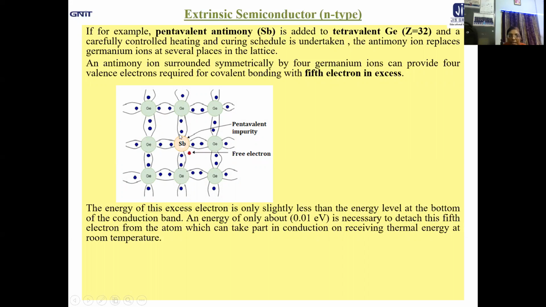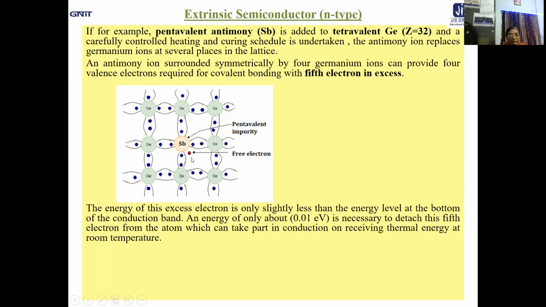Now, an antimony ion surrounded symmetrically by 4 germanium ions can provide the 4 valence electrons required for covalent bonding. So it has 5 valence electrons. The 4 electrons it can provide with the 4 germanium for covalent bonding, but it has the 5th electron in excess.